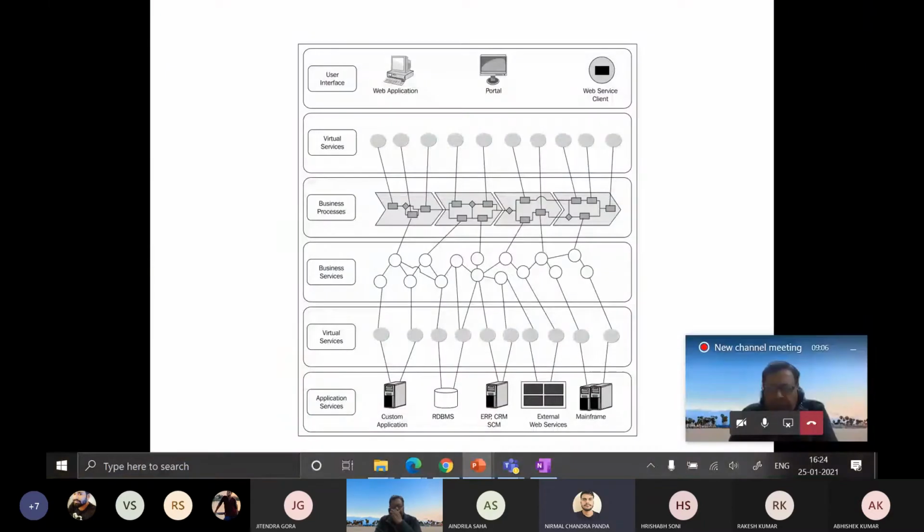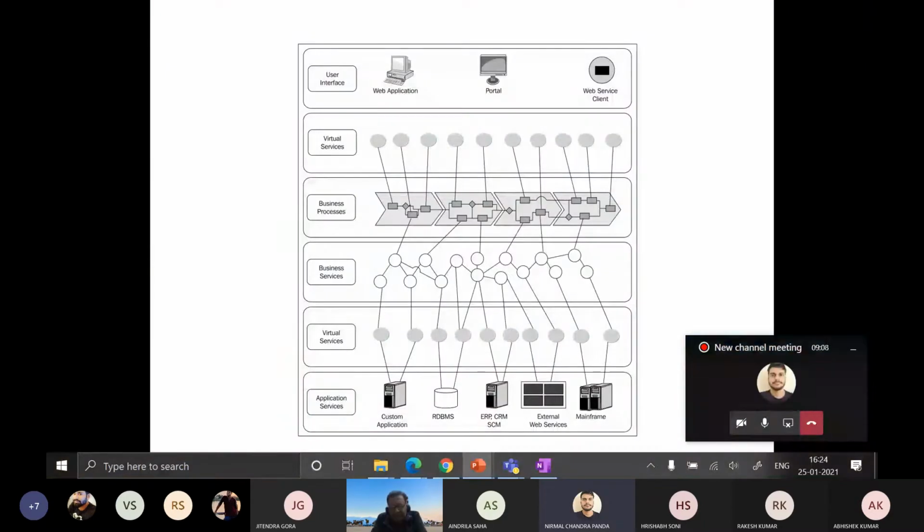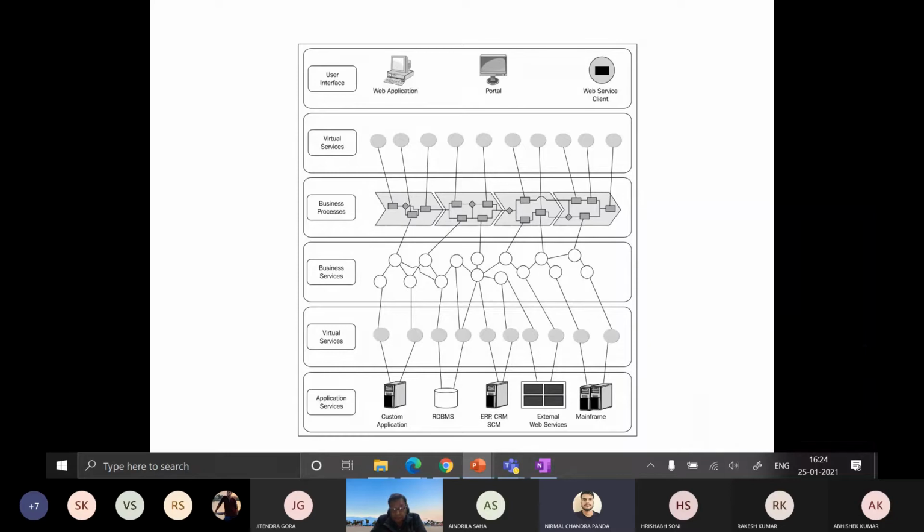Sir, here below there is an application service. In the previous diagram, we have seen there are three layers. One is user interface, second is business service, and third one is application service, which was there in the enterprise architecture. So the application service and business services are connected via virtual services, and these business services